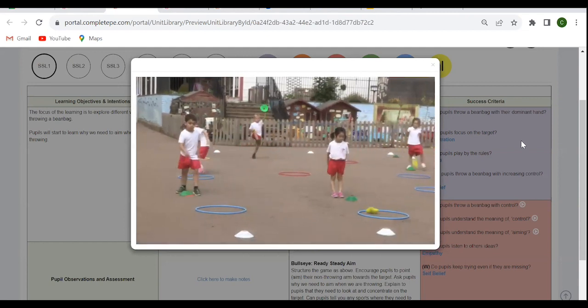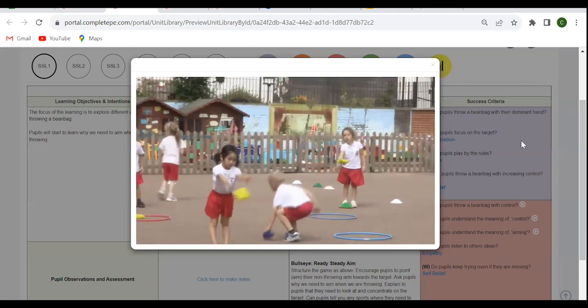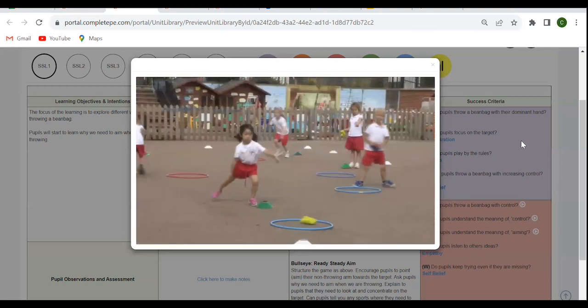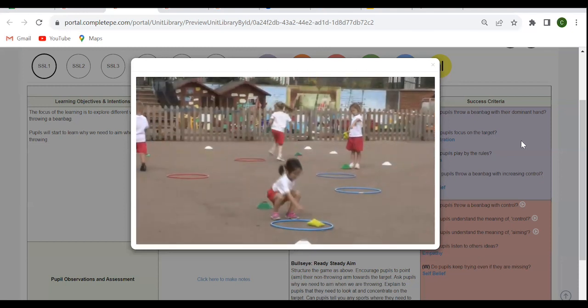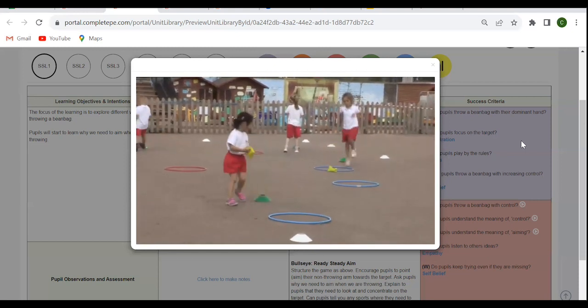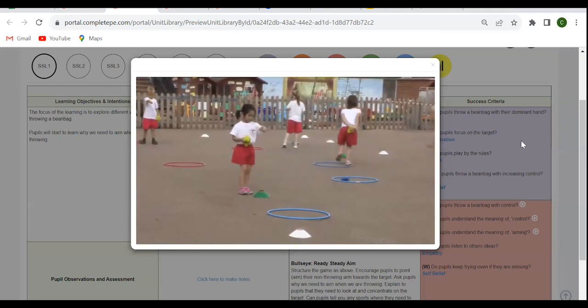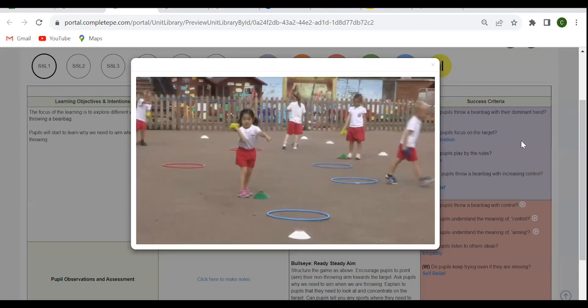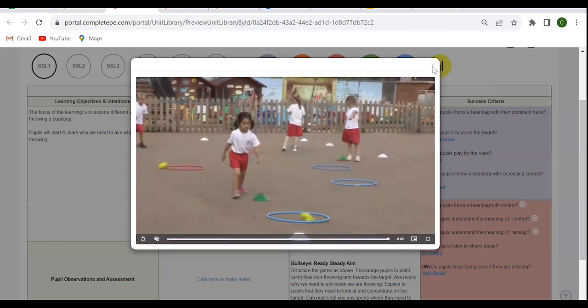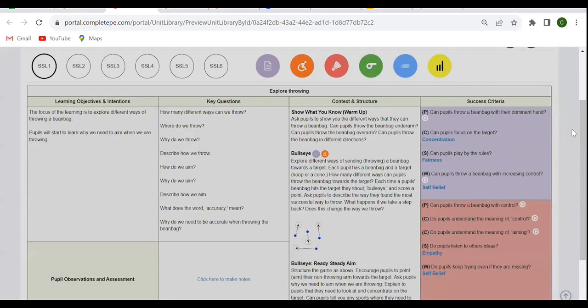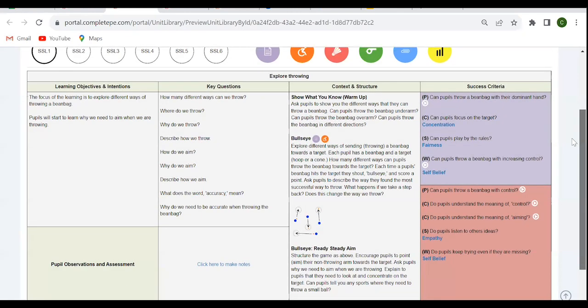They're there to bring the learning to life, to show you what successful age-related learning looks like, but they're a great tool to utilise with the pupils too, potentially before PE, after PE as a bit of a reflection, during the lesson as well, especially if you're teaching something in the hall space. So those videos are there. They're really going to support you if you're teaching something that you don't feel particularly confident with. They're also going to be a great help if you've read through the plan and potentially what you're looking for doesn't quite make sense. The video is just going to instantly bring that to life.